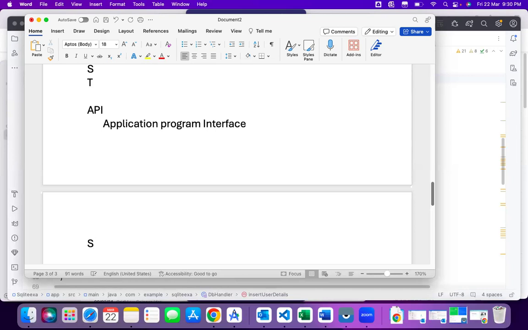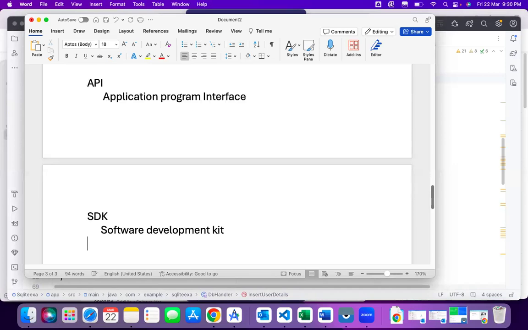And after that, one more word you try to understand, that is SDK. Each version has one specific SDK. That is the software development kit. These two are mandatory for every version, but no need to remember which API version is for which SDK, because once we install Android Studio, we can automatically see that. No need to remember that, not required. If you remember, it's well and good, but it is not mandatory to remember that, right?